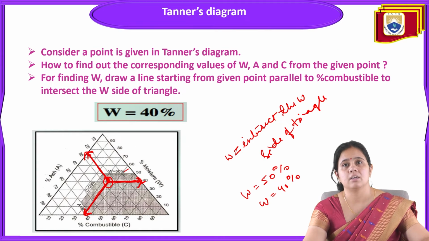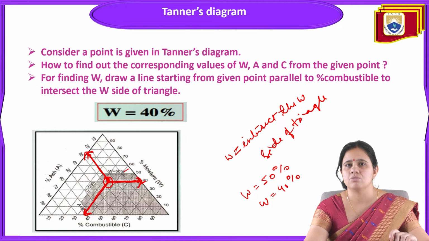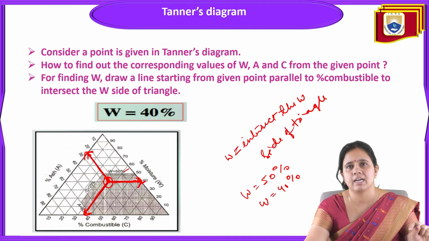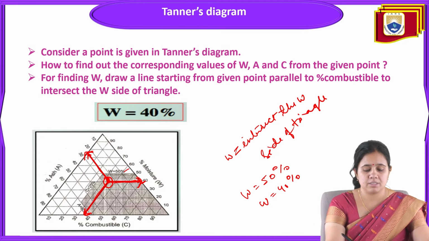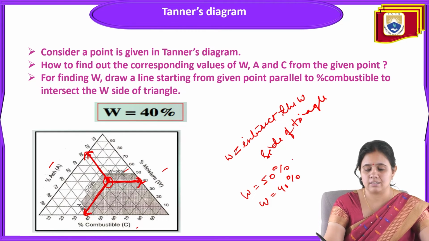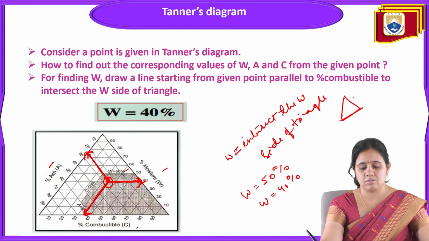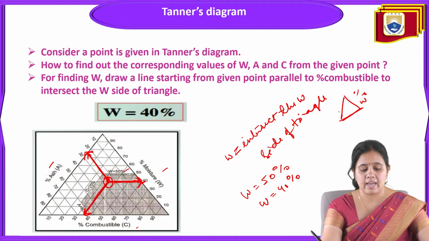So there are three values from a point. First of all, we consider a point. This point will give you an idea about the moisture content, ash content, and carbon content. For finding W, first we draw a line starting from the given point parallel to the combustible matter. Then again we find the ash percentage, moisture percentage, and combustible percentage. In this Tanner diagram, there is one triangle. First it shows the moisture and percentage ash, and next is the combustible material C.